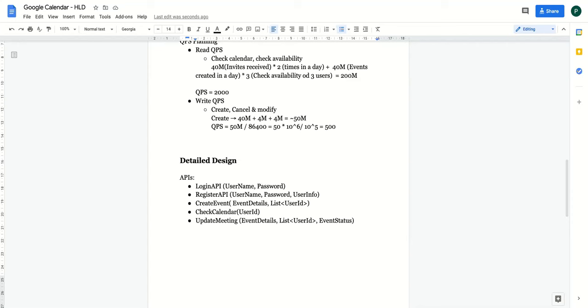gRPCs or REST, which are better? It depends on the use cases. gRPC is basically a remote procedure call, and these are two different things. Don't try to relate them completely. But either way is fine.